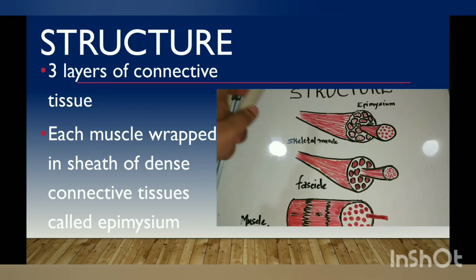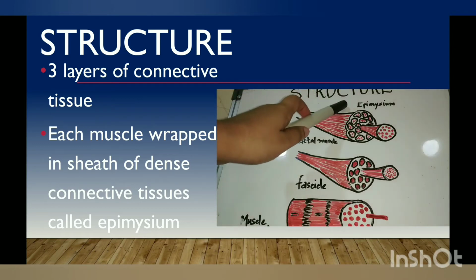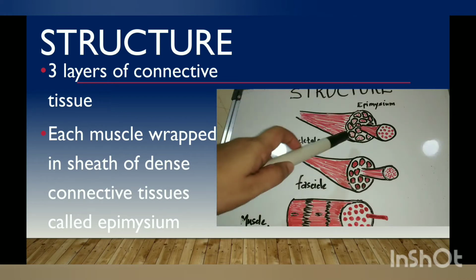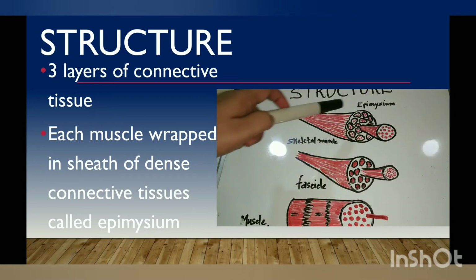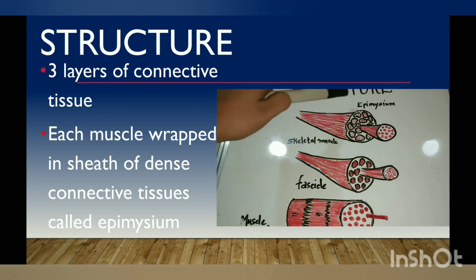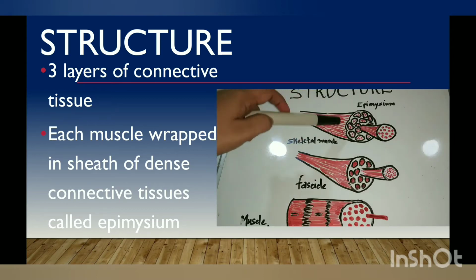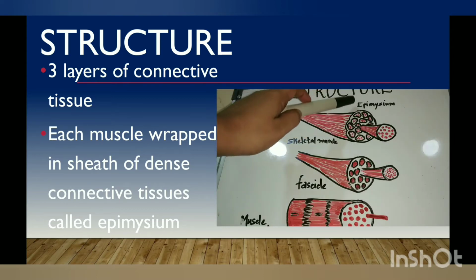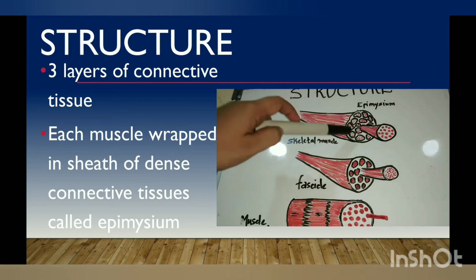Now we will discuss the structure of a muscle. A muscle consists of three layers of connective tissue. This is a muscle and it consists of three layers of connective tissue, and the outer layer is called epimysium. That is, each muscle is covered on the outer side by a dense sheath of connective tissue called epimysium. That is, this is the epimysium.